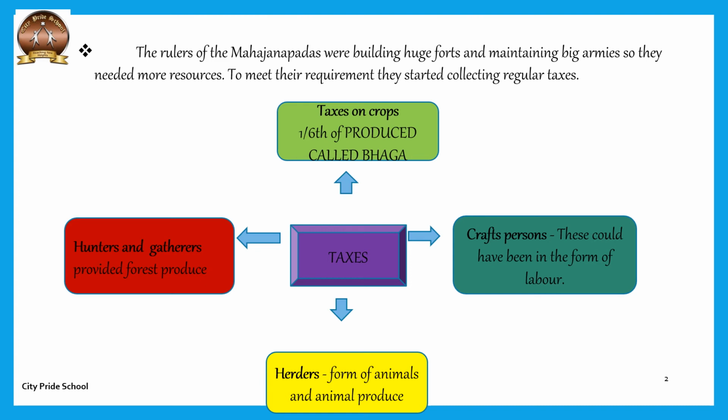Then from herders, in the form of animals and animal produce. From hunter gatherers, it was the forest produce they had collected. And finally the taxes on import and export, that is selling and purchasing of goods from the traders. I hope this concept and the different types of taxes are clear to everyone. Let's move on to the next part.